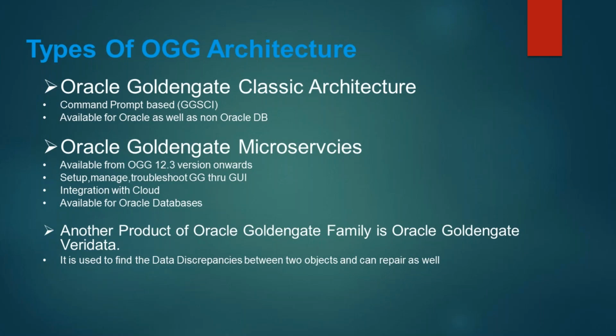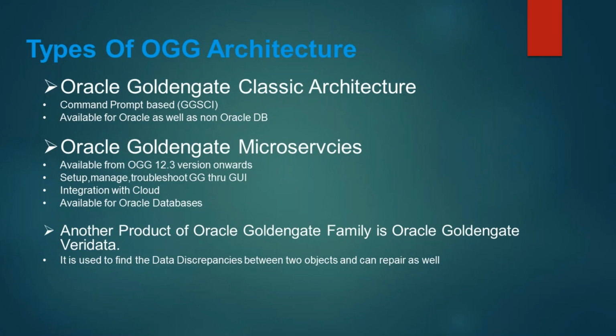Say, for example, you have an employee table on source, which is getting replicated using Golden Gate on target. That table has been getting replicated for the last 10 years. In the last 10 years there may be some discrepancies which you didn't look into, and today you identified that on source there are 10,000 records, on target there are 9,000 records. So you want to identify whether there is any discrepancy or not.